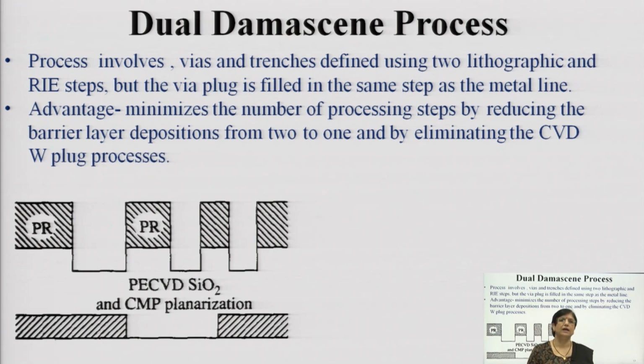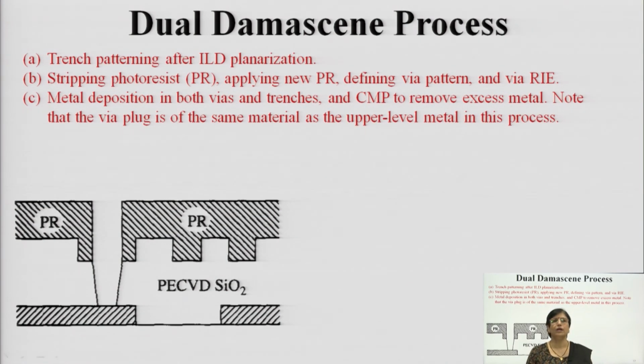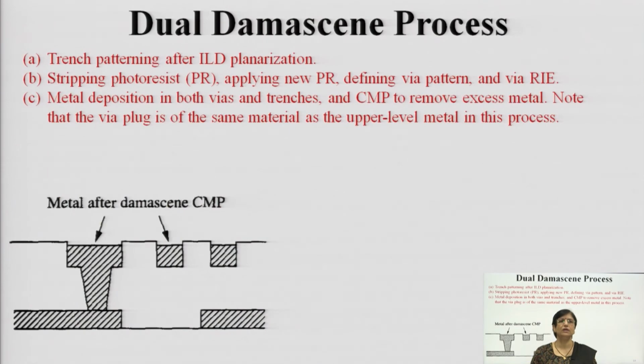The advantage is that it minimizes the number of processing steps, reducing the barrier layer deposition from 2 to 1 by eliminating the CVD of the W plug. So, you need not go for tungsten plugs. This is the process wherein, just like carving, you carve first and then deposit the metal. This is the Damascene process.